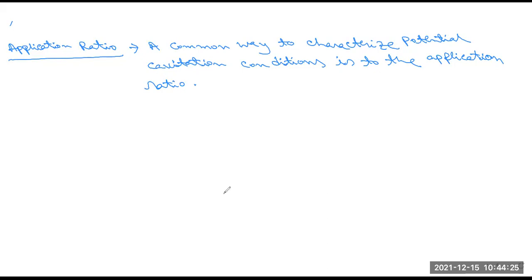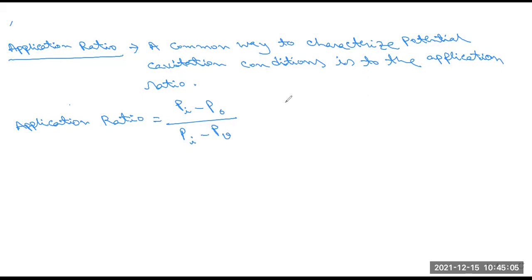A common way to characterize the potential cavitation condition is the application ratio. It is defined as application ratio equals Pi minus Po divided by Pi minus PV.